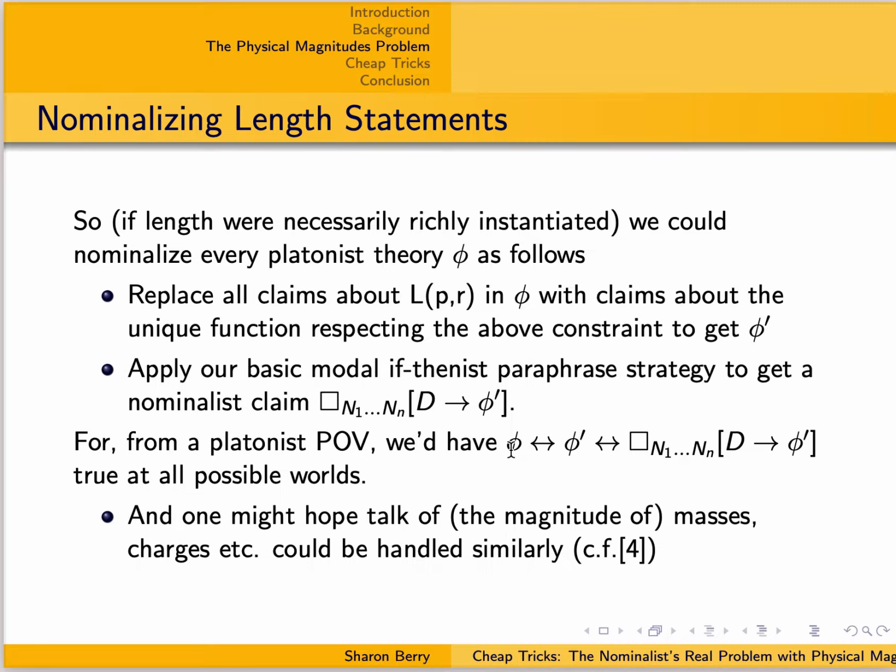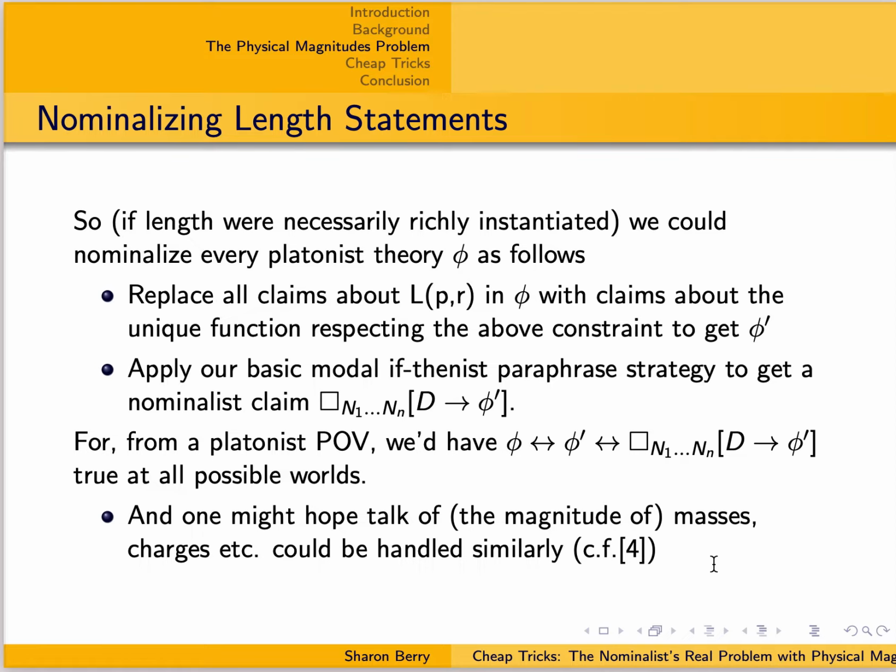So if at all possible worlds we knew length was richly instantiated, we would have the same truth value for your original Platonist theory phi, and the version of it, phi prime, where we replace talk of the length relation with talk of the unique set that satisfies that definite description, which has the same truth value as this nominalist statement, the modal if-then paraphrase of this phi prime.